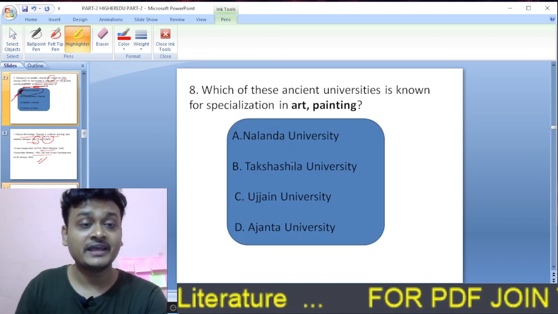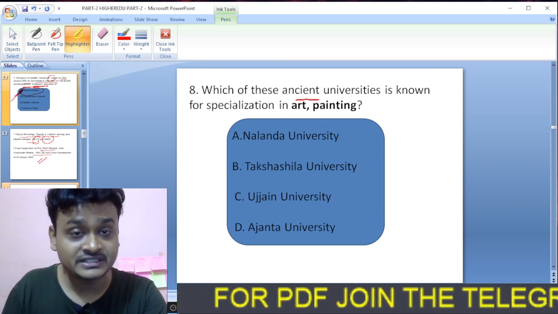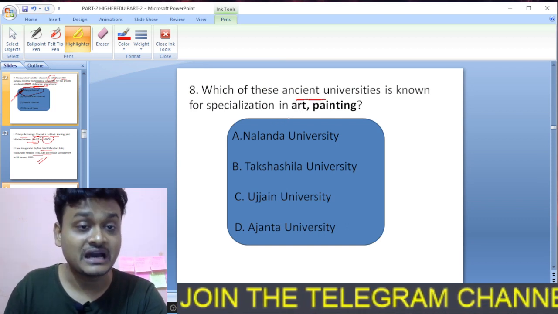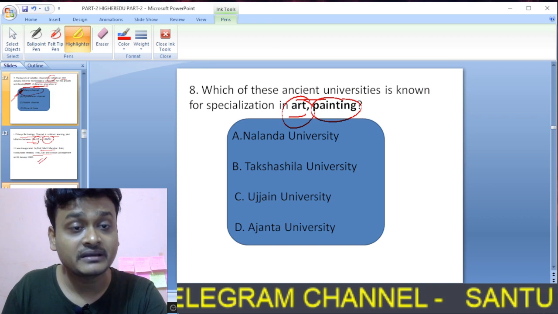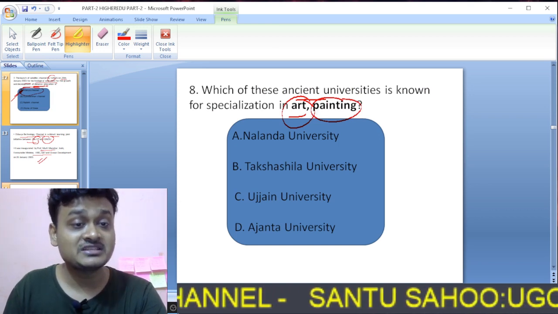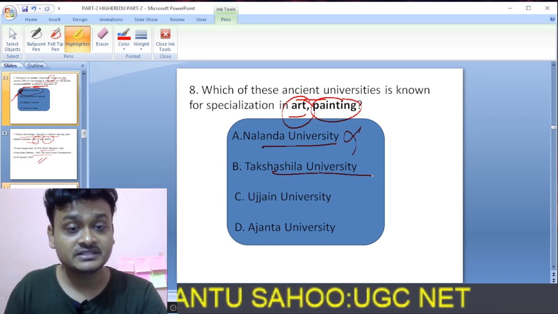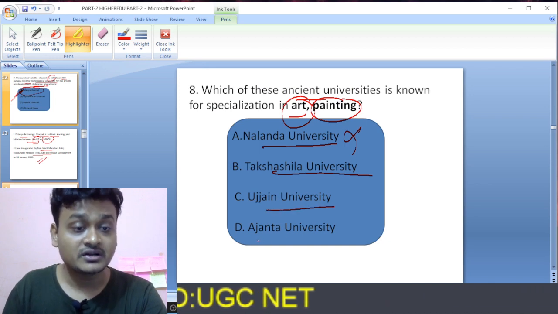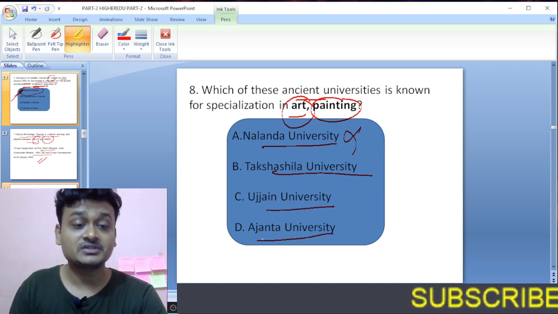Okay, moving on to question number 8. Which of these ancient universities is known for specialization in art and painting? Nalanda University, no. Takshila University, no. Ujjain University, Ajanta University. So here the right option is Ajanta University.